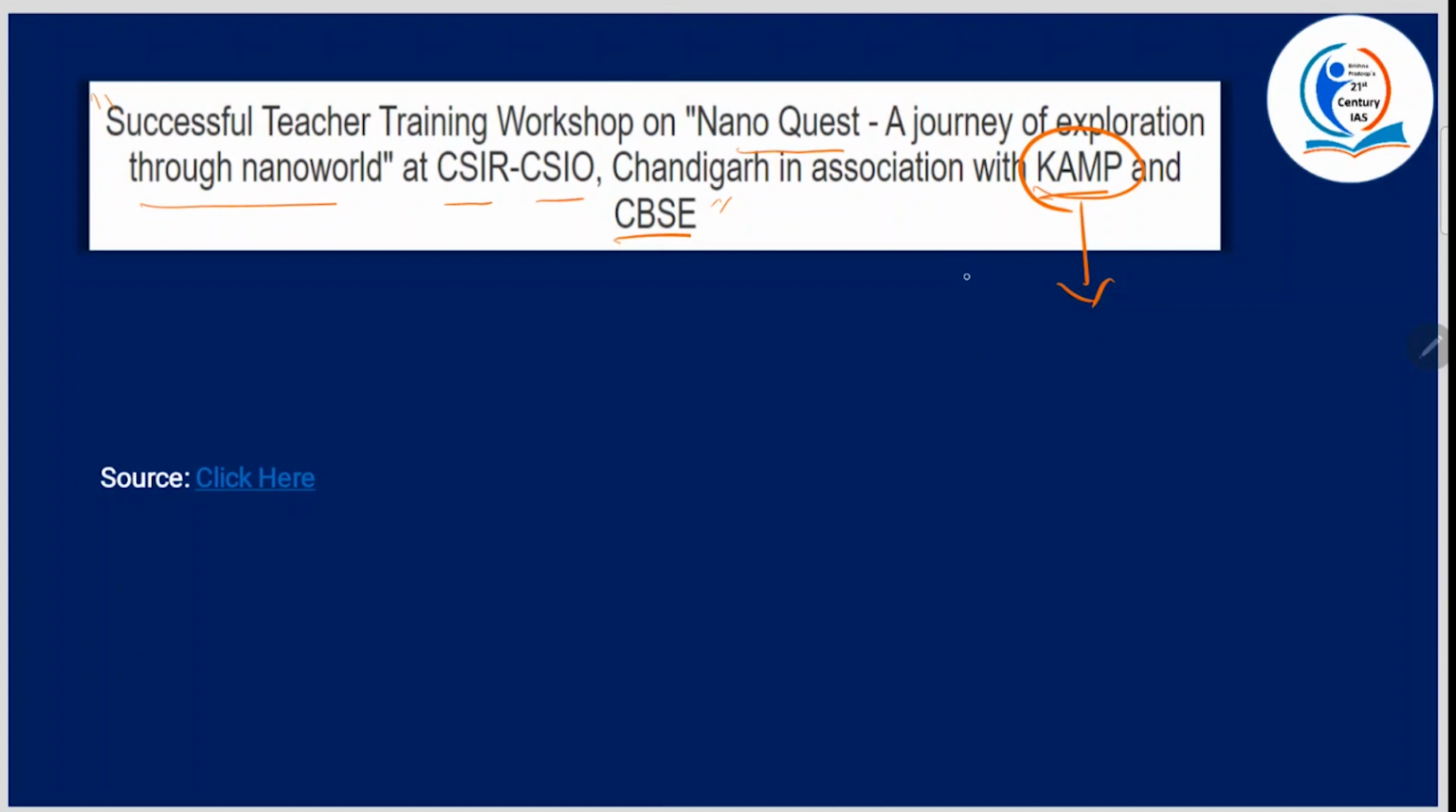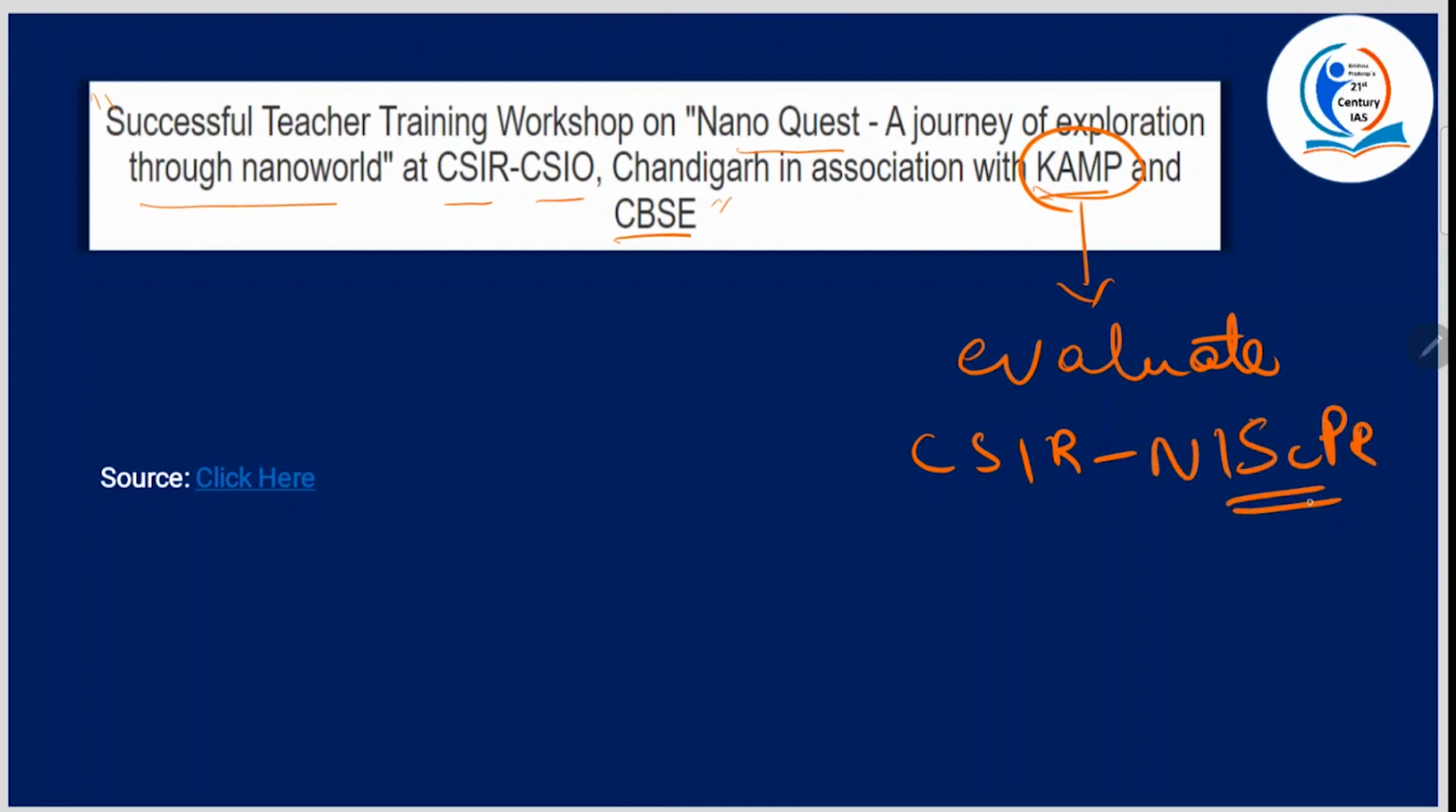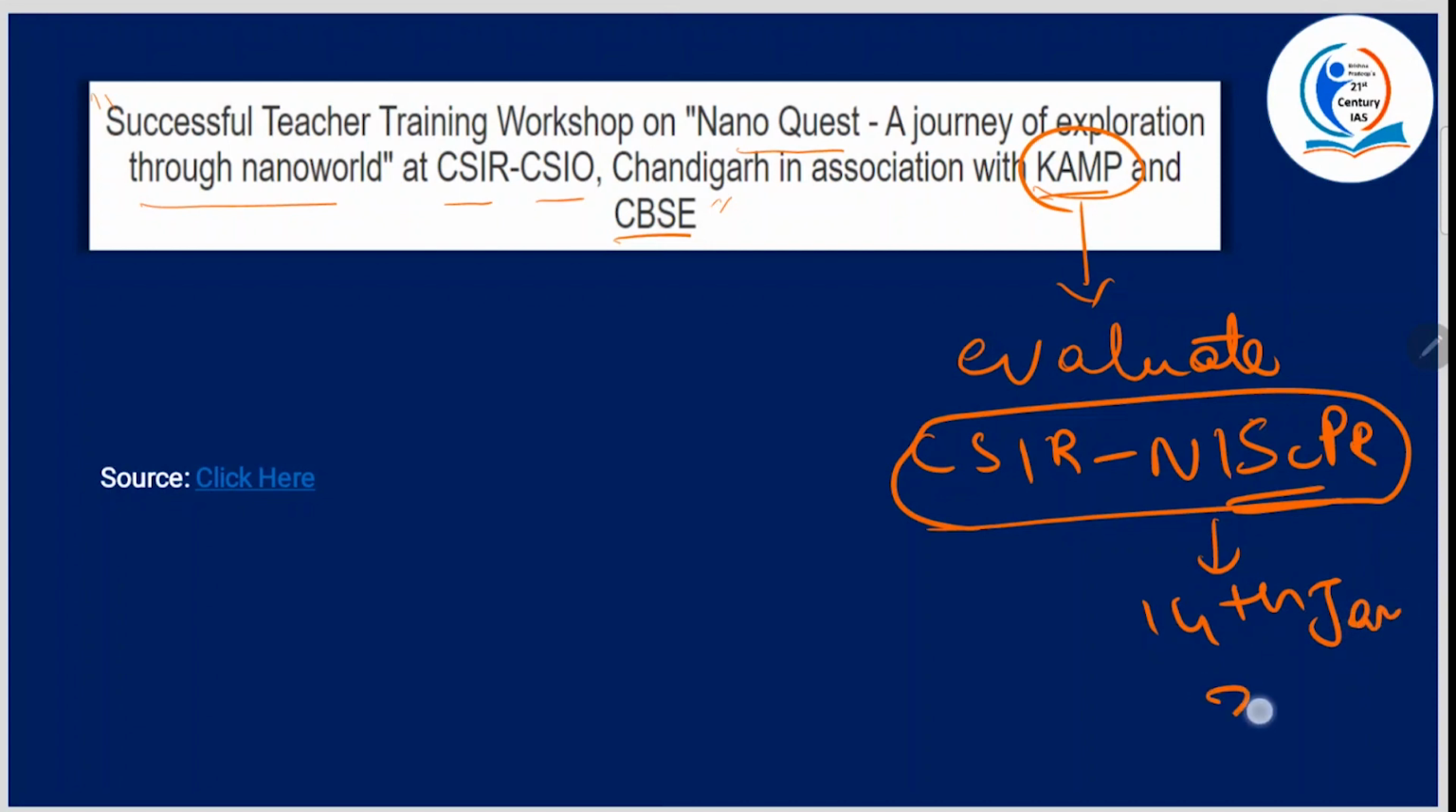What is it? It is an international intellect e-based assessment platform to evaluate cognizance of 21st century skills, awareness and knowledge of science, technology and humanities among students. Okay, it is an initiative of CSIR, NISCPR. What is this? National Institute of Science, Communication and Policy Research. Okay, so CSIR, NISCPR came into existence on 14th January 2021. Okay, so this is relatively a new institution.